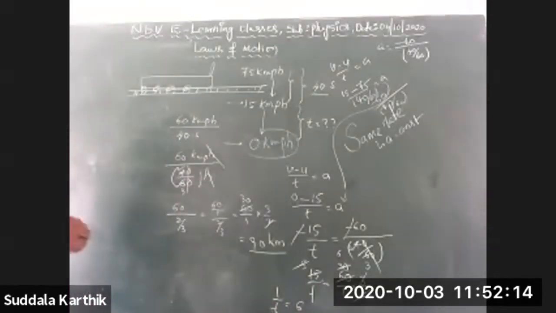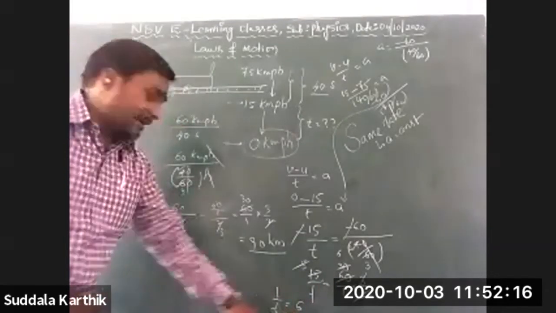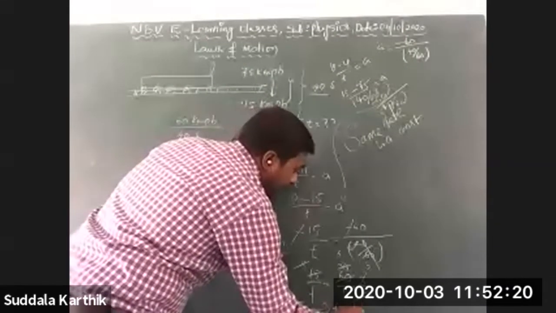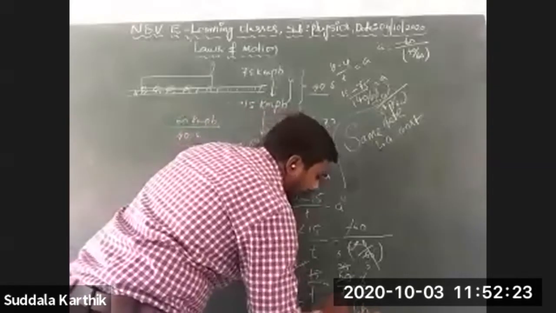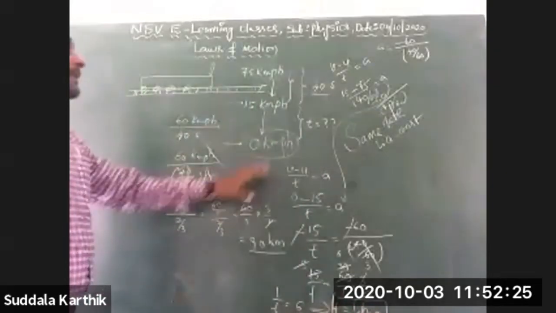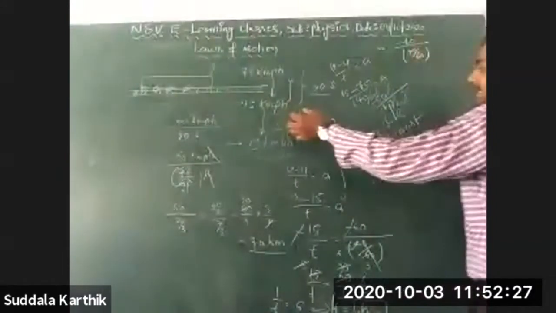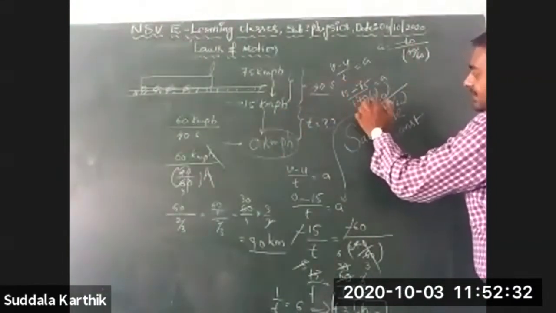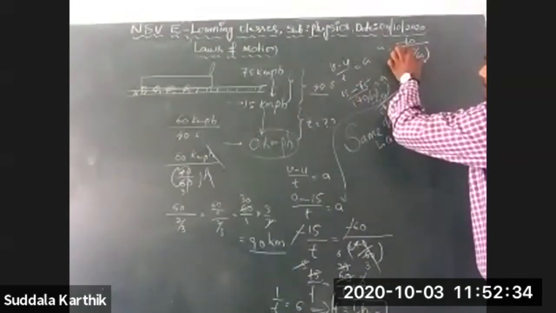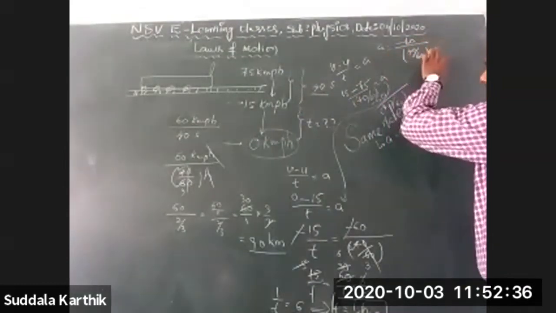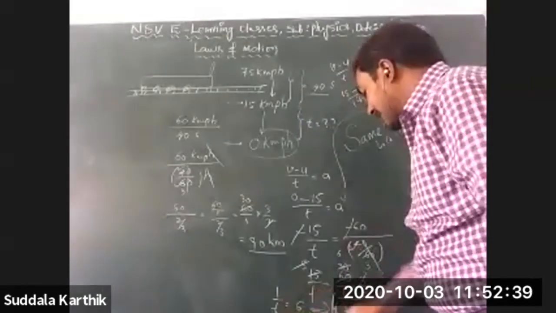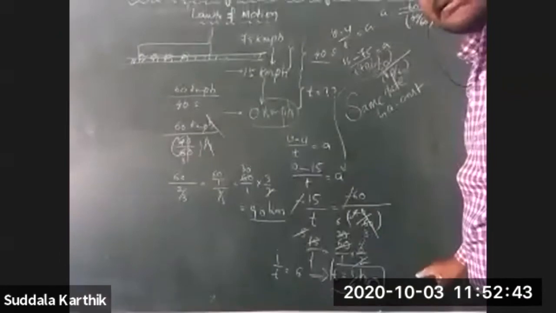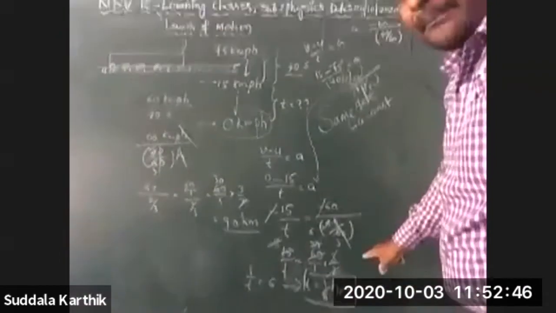1 by t is equal to 1 by 6. The 6 is in seconds, so I am writing this as 1 by t is equal to... So t is equal to 1 by 6 hours, because I converted this 40 seconds into 40 by 60 hours. For that purpose only I did it. 40 by 60 was converted to hours, so that's why the answer is in hours. 1 by 6 hours.